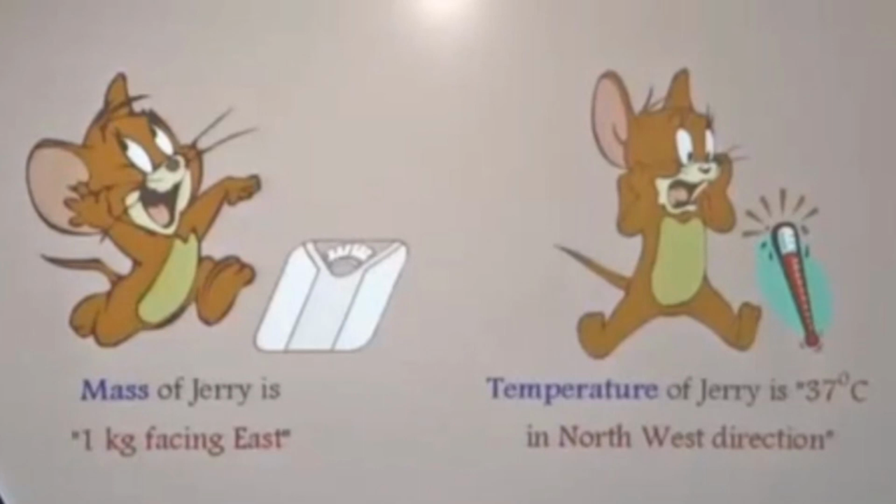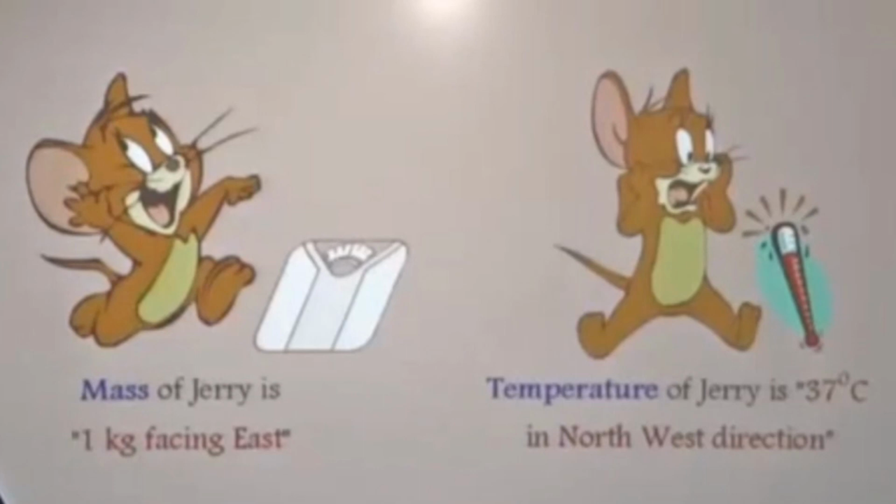So what is meant by scalar quantity? The physical quantities that have only a magnitude are called scalar quantities. What are the examples? Mass, temperature, time, volume, length, distance.